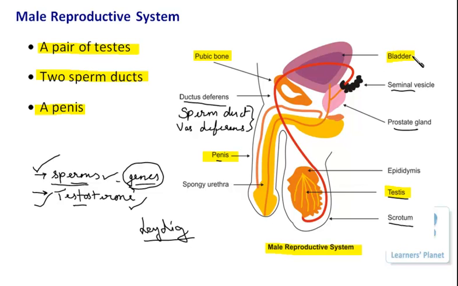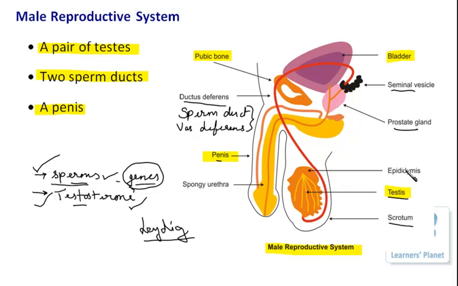Then there is the bladder. Now this bladder which is labeled here has nothing to do with the male reproductive system, or the process of reproduction, but still it is labeled here because from this bladder the urethra is arising, and this urethra is merging with the vas deferens, and then it is responsible for the release of sperms from the body. Excuse me.